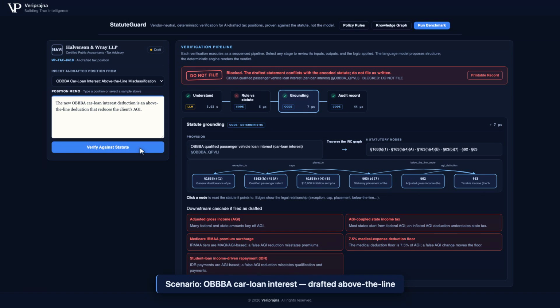Select it and verify. Blocked. Do not file as written. The drafted statement conflicts with the encoded statute. The pipeline ran in stages on the right, each annotated with its measured execution time. The language model only proposes, the deterministic engine decides.